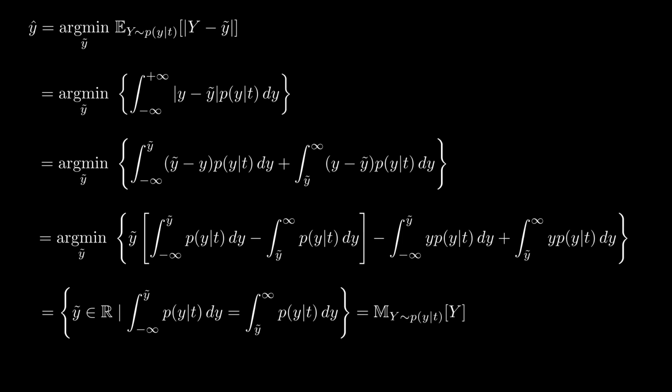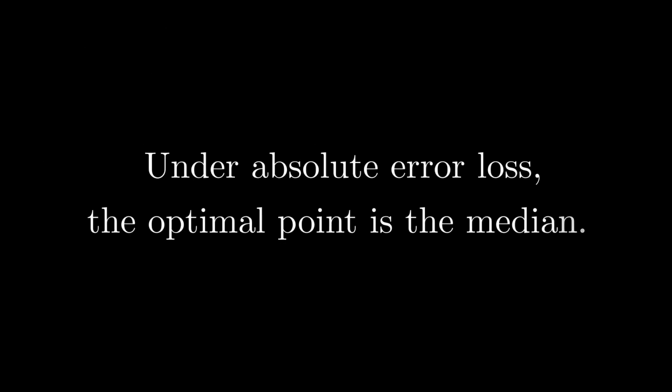This is telling us that under the absolute error loss, the optimal point is the median. In other words, it is the median that minimizes the expected value of the absolute error loss.